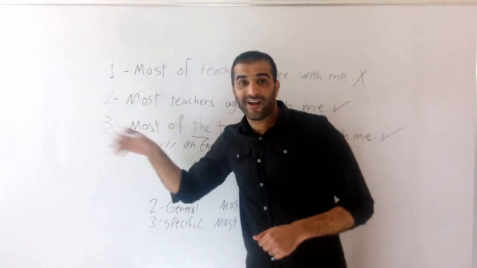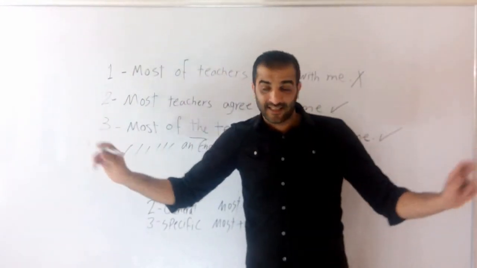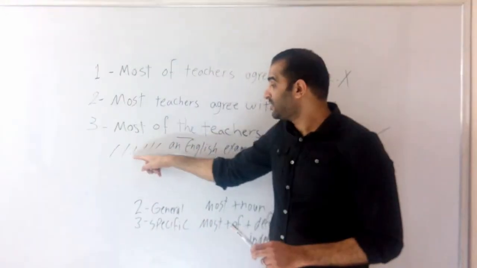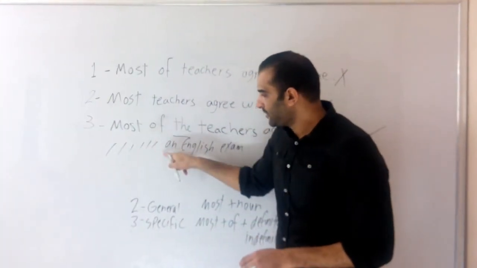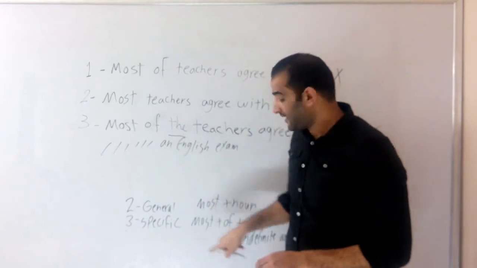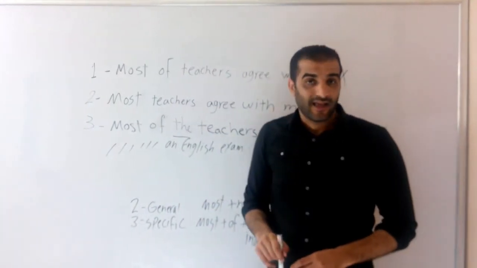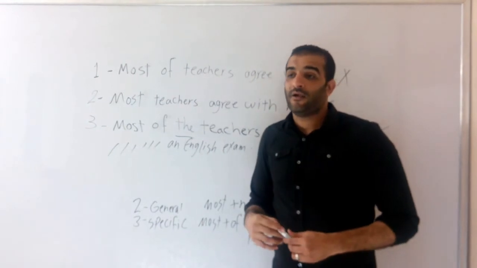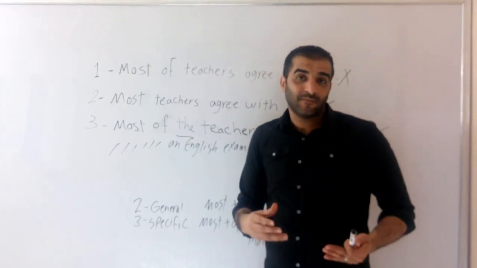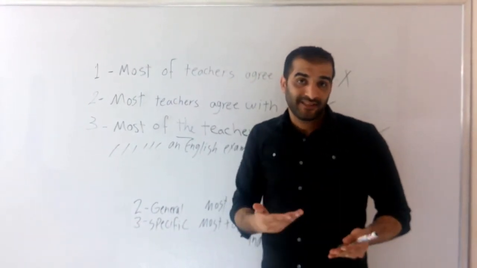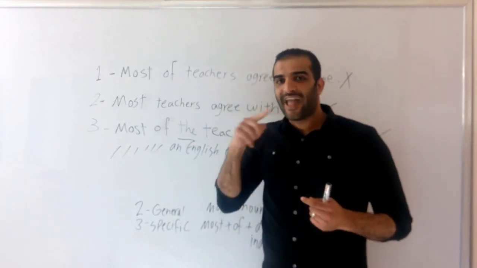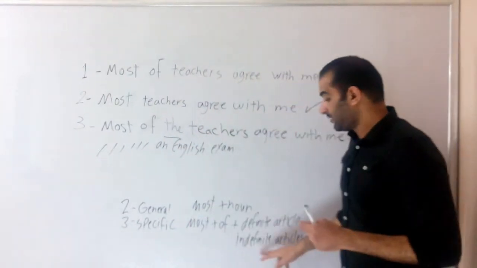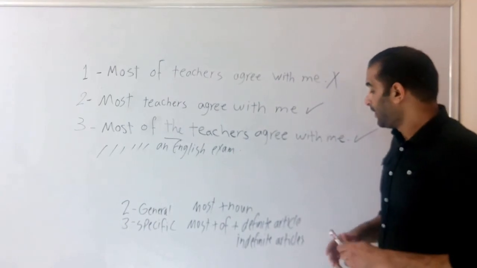Forgive me for the preceding words. Try to imagine the complete sentence. So, I took most of an English exam. What did I use after most of? I used the indefinite article an. I'll give you another example for a. I read most of a science book. A science book, so this is an indefinite article.